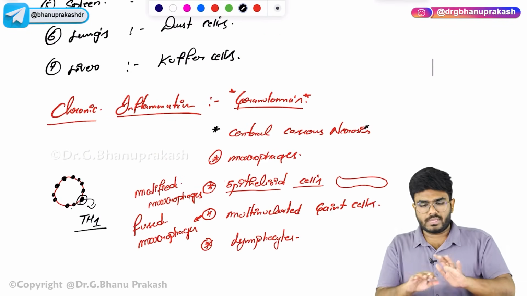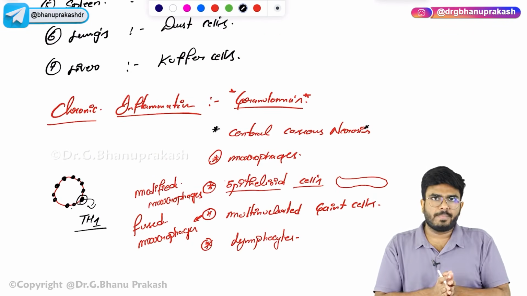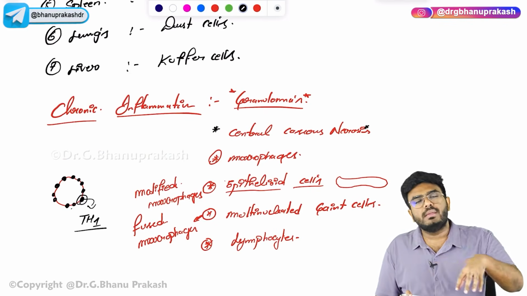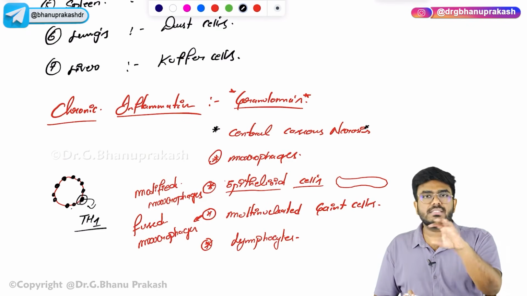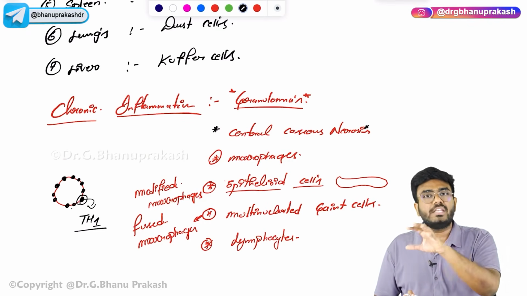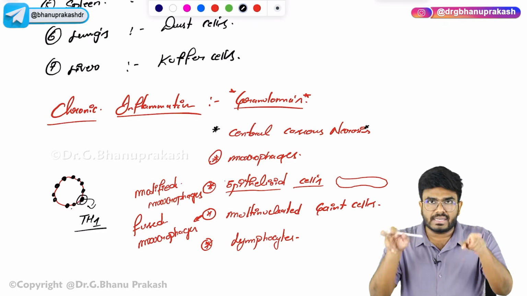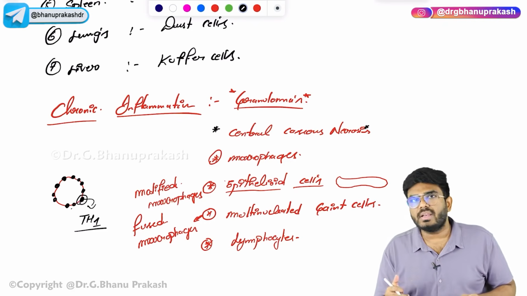What exactly is a granuloma? An area of chronic inflammation, or a focus of chronic inflammation, where there is necrotic debris. It's surrounded by macrophages, epithelioid cells, fused macrophages called multinucleated giant cells, as well as a lymphocytic collar. At the end, there is a lymphocytic collar which is made up of T helper 1 lymphocytes.